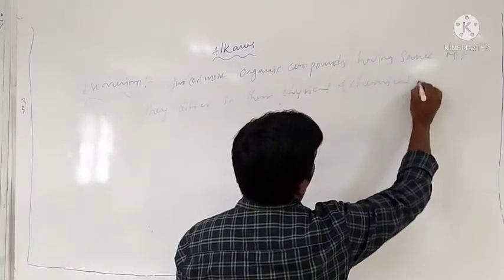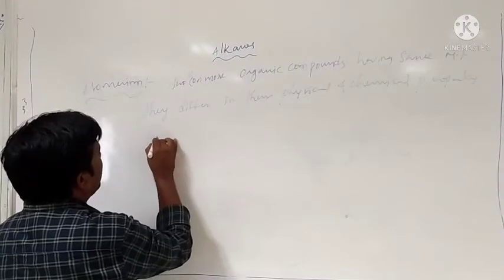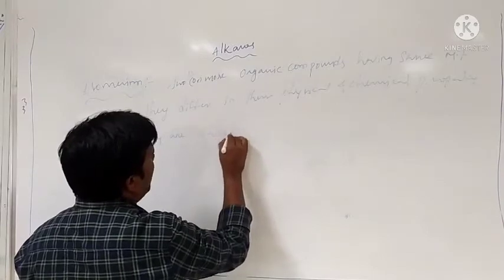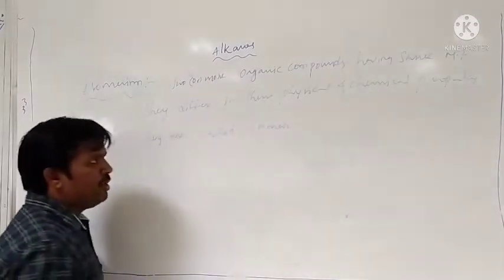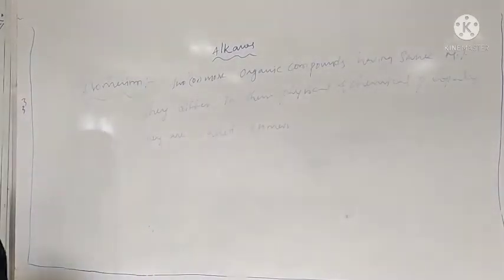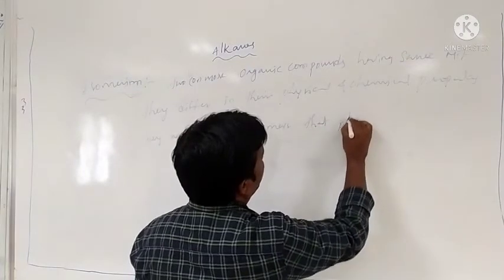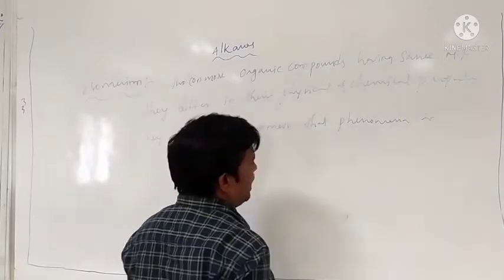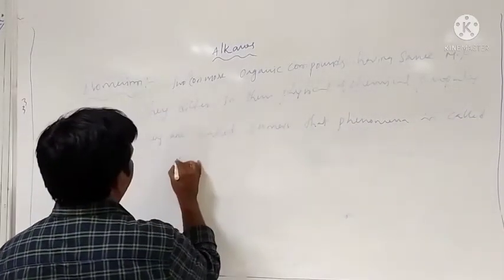Compounds having the same molecular formula but differing in their physical and chemical properties are called isomers, and that phenomenon is called isomerism.